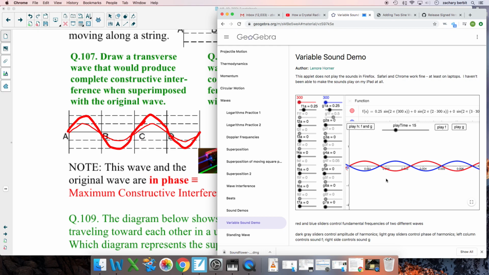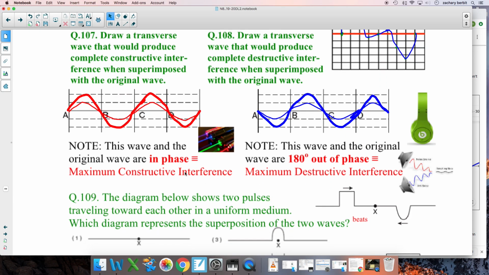So I'm going to play it again. And you're hearing nothing because they're out of phase. But if you bring the phasing back, there it is, loud and clear. Pretty neat stuff, huh? Okay, let's go over here.